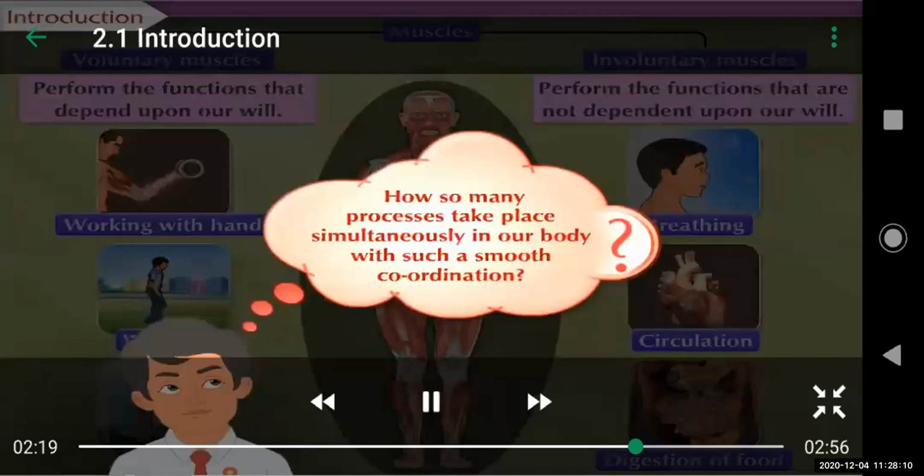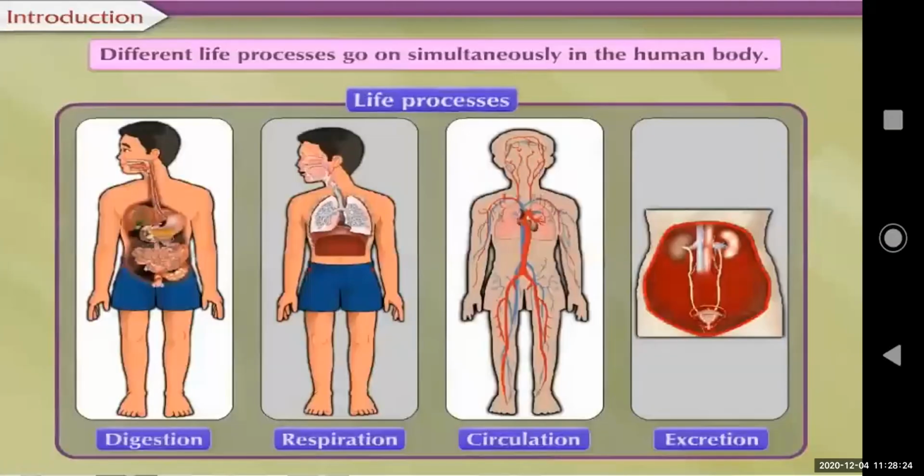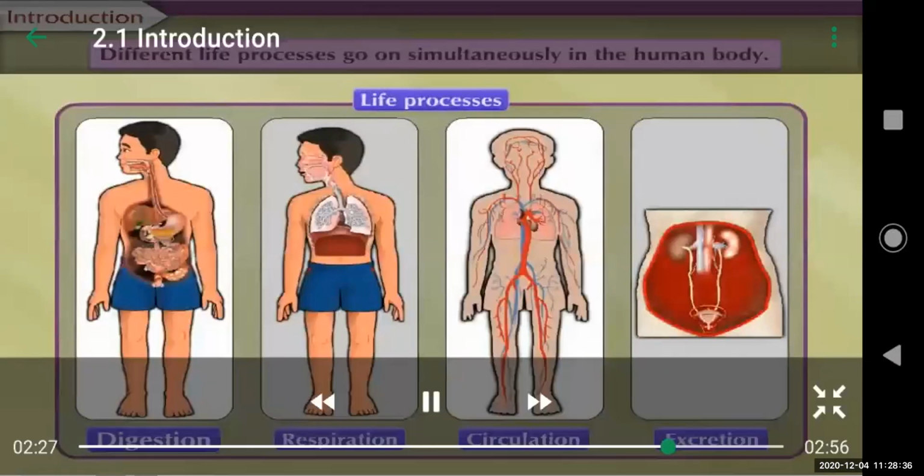Processes such as respiration, circulation, excretion, etc. go on simultaneously in the human body. All processes are controlled and coordinated by nervous control and chemical control by endocrine glands. Come, let us learn more about these processes.